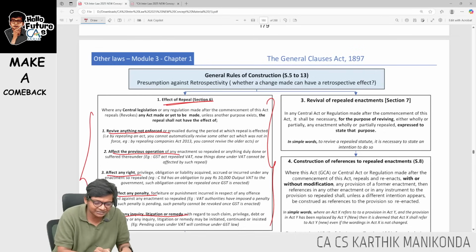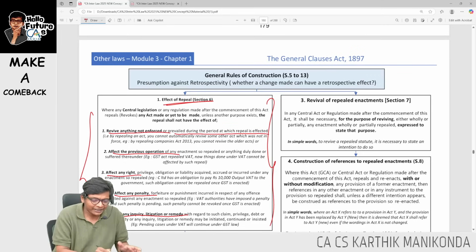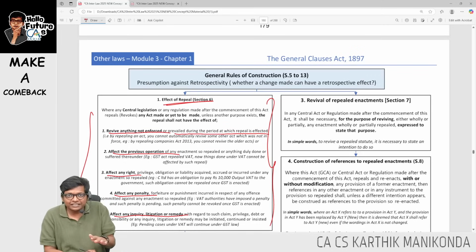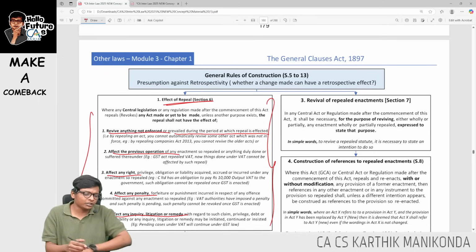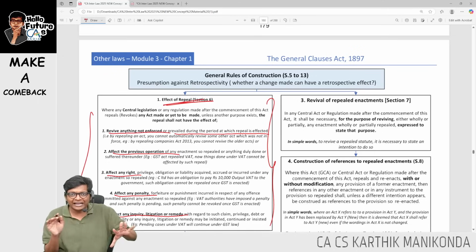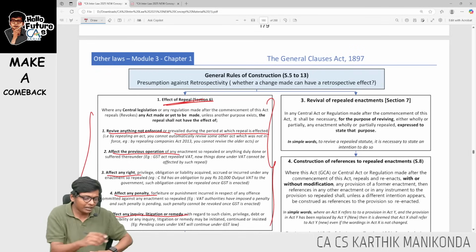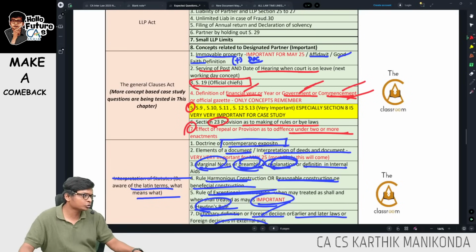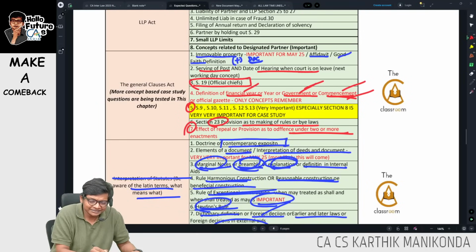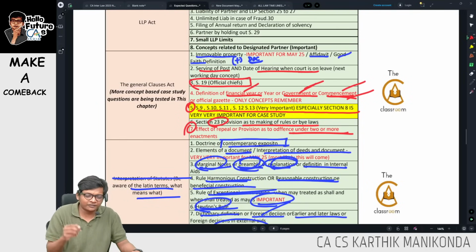So let's look at this. What they're trying to say is, by repealing one act, if I remove GST today, it does not mean VAT will come back. So removing GST means removing GST only. So effect of repeal means when you remove an act and replace it with something else, what all happens? These are the 5 points. Please go through them. I've given them here along with examples also. Okay. Lastly, these are the important sections which I have given over here, guys.